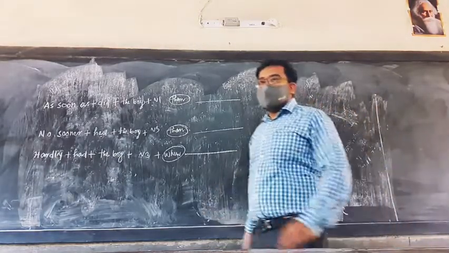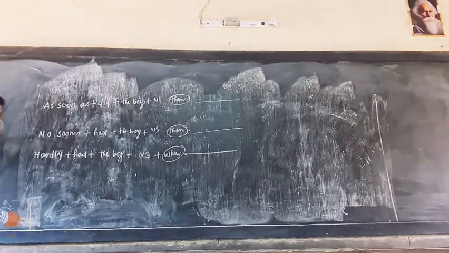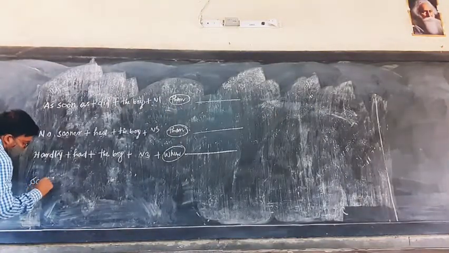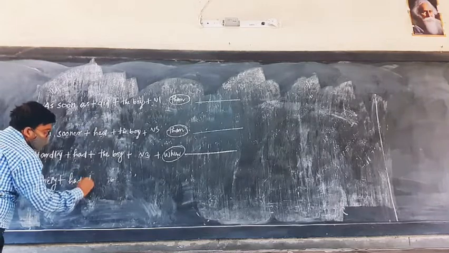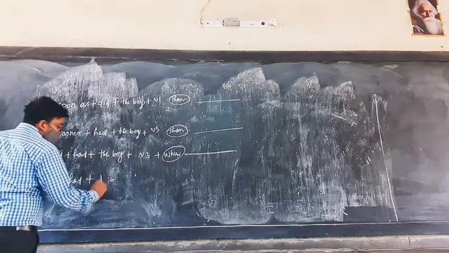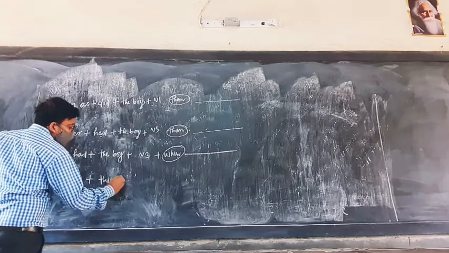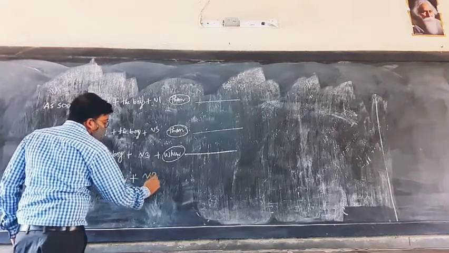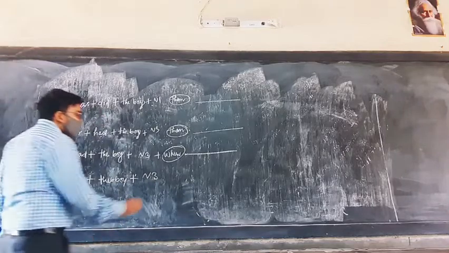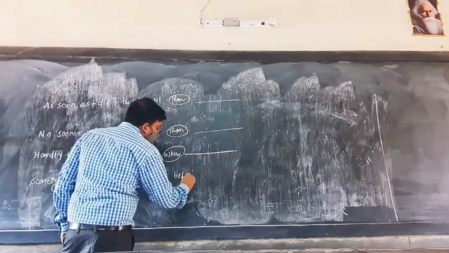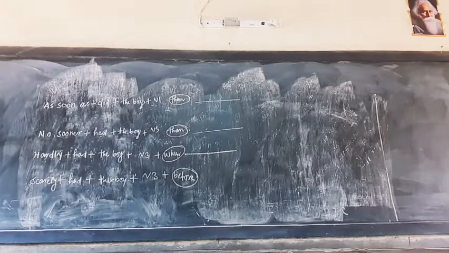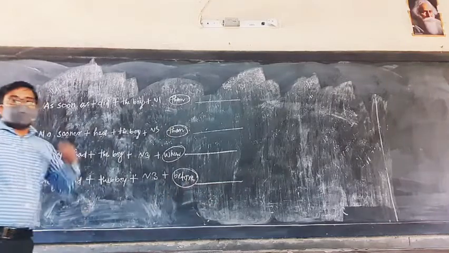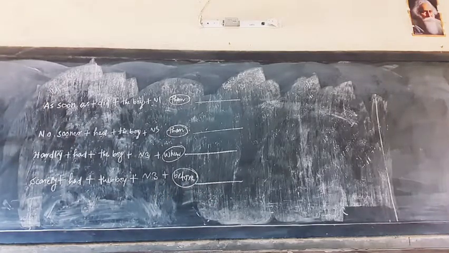When we write in a sentence, it will become easy. The last one is scarcely. Scarcely will be followed by what? The same. Will be followed by had. After that, what should we use? The boy, same. Then what should we use? V3. After that, one change only. It will be before. We will not write than. We will be writing when. Then it will be the same. Got it? I'll give now 4 sentences.